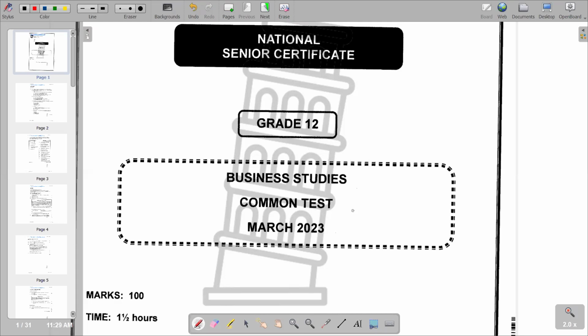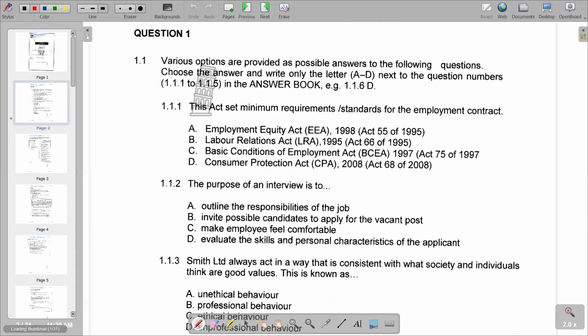In this video, we want to look at a common test of March 2023, and we are going to look at section A of that question paper. We're going to start on the section of multiple choice. Our question reads: various options are provided as possible answers to the following questions. Choose the answer and write only the letter A to D next to the question numbers, from 1.1.1 to 1.1.5. And then I will show how to present it in your answer book.